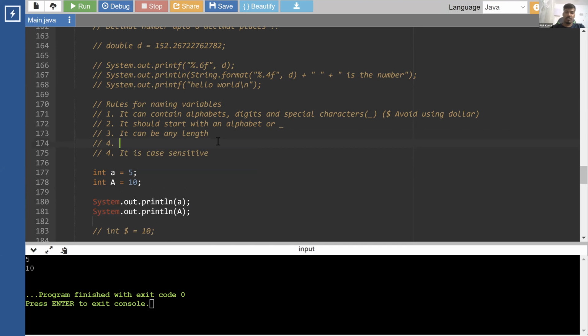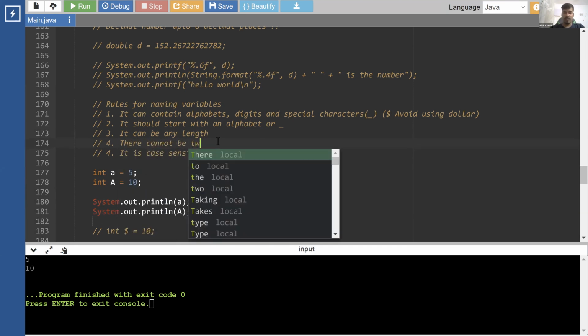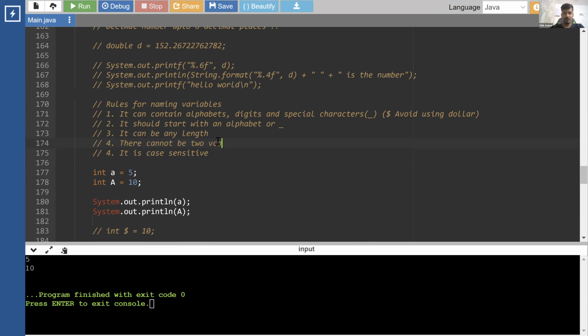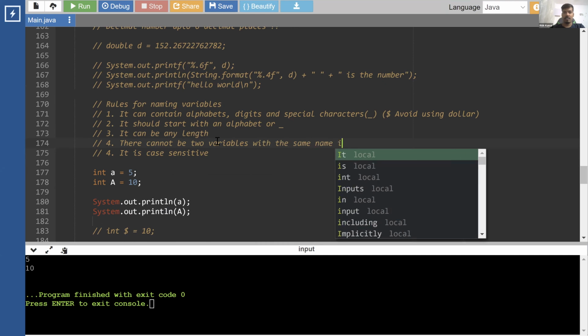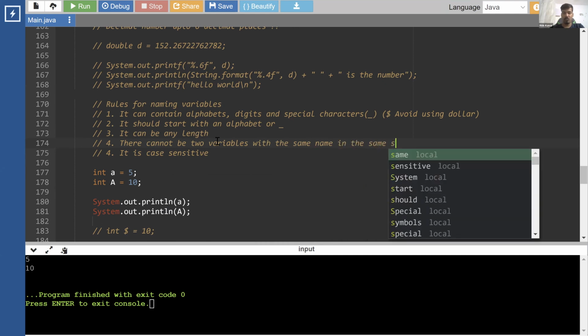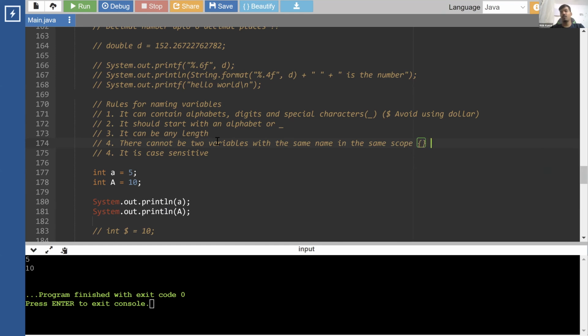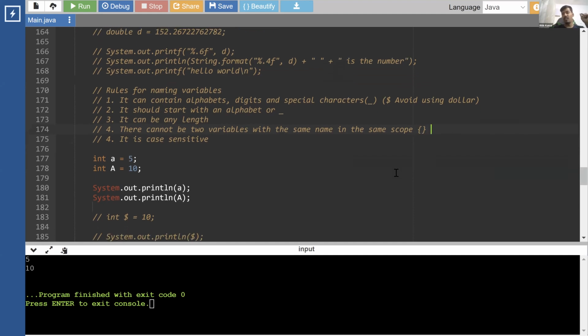So there cannot be two variables with the same name in the same scope. Now, what is this scope that I'm talking about? Scope is a pair of curly brackets. Now, you cannot have two variables with the same name within a pair of curly brackets.